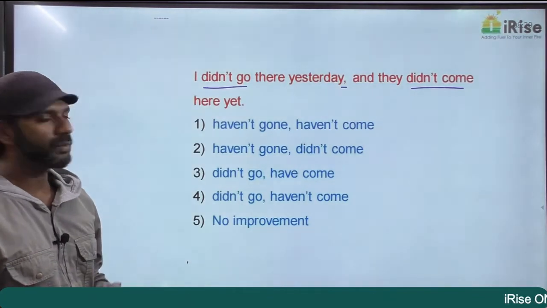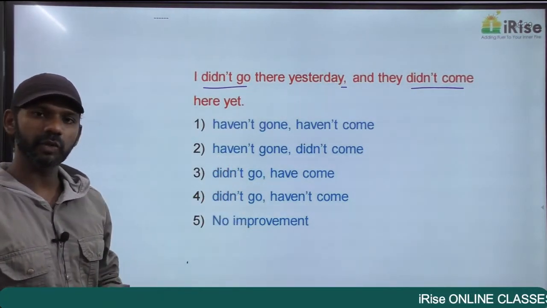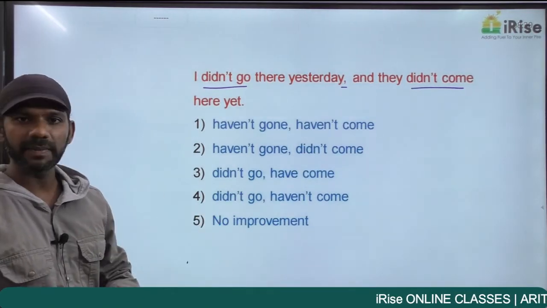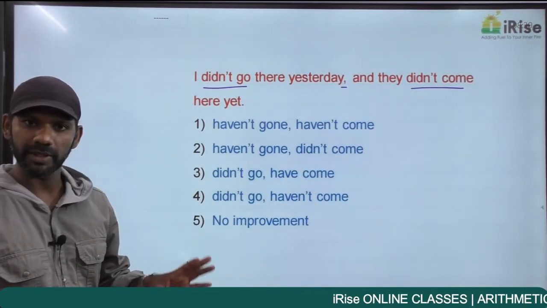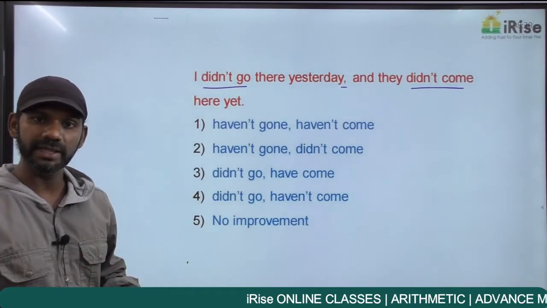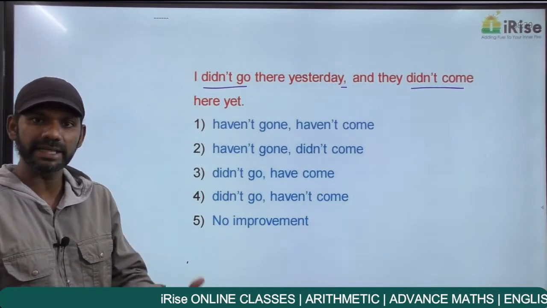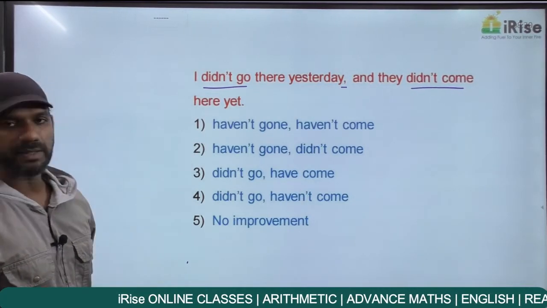First we'll find out whether the given statement is grammatically correct or not. In the case of sentence improvement, if the given statement is grammatically fine, then there is no improvement required. If the given statement is grammatically wrong, then we have to find out an option which is grammatically correct, that improves the statement and makes it grammatically correct. Come to the first one.